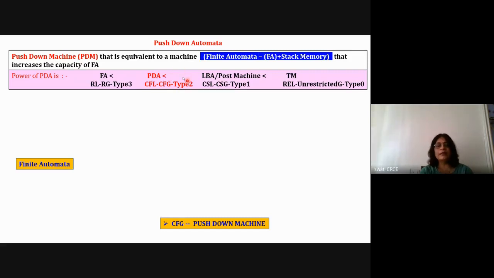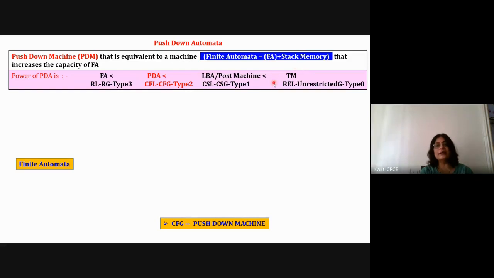Then some power is added to this PDA to solve problems of a non-deterministic nature, called linear bounded automata or post machine. The language it can identify is a context-sensitive language or context-sensitive grammar, which is of type 1. The machine is a linear bounded automata. And then some power is added, and you get the Turing machine.